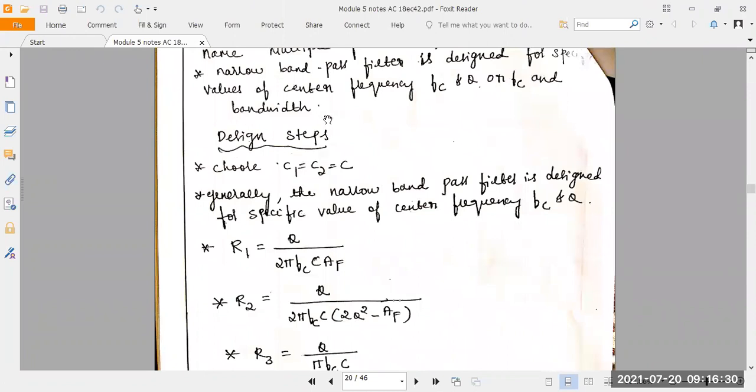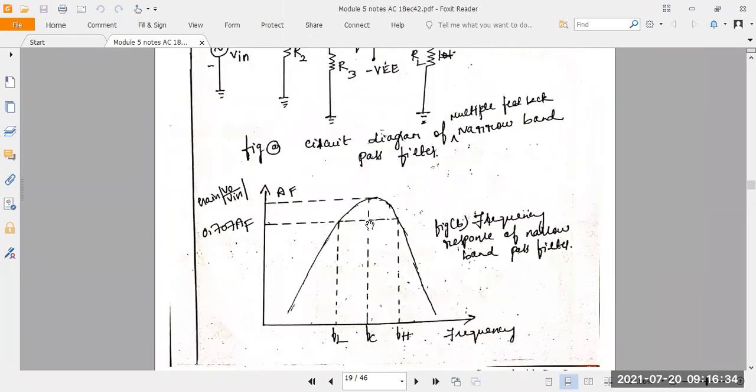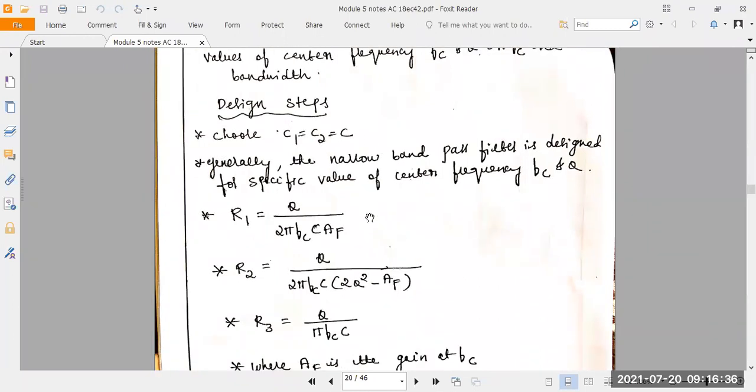Next, you take design steps. What in the exam do you have to write? Circuit diagram, curve, then design conditions. That is very important here. Design step means we can take C1 is equal to C2 is equal to C, because we are using two capacitances. You have to take equal capacitance values.